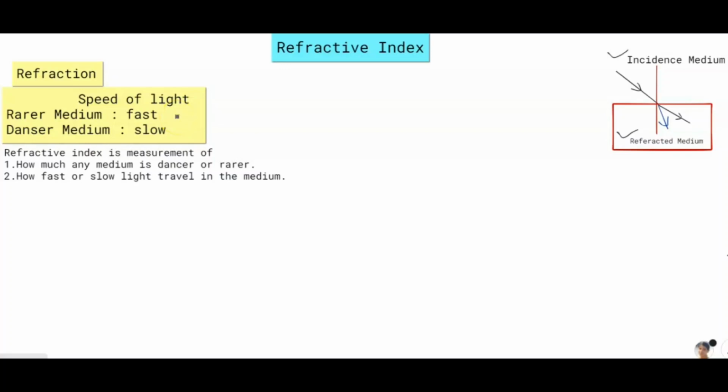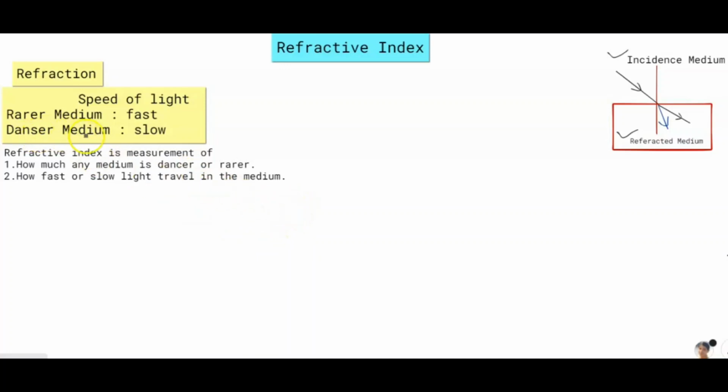Why? I am going to give one example here. If you are going on a free path where there are no people, obviously you can go very fast without any obstacle. And if you are going on a path with a very big crowd, then obviously these people will give you obstacles to walk, and your speed will go slow and you cannot move very fast in that crowd.